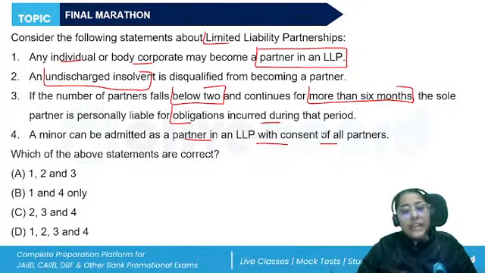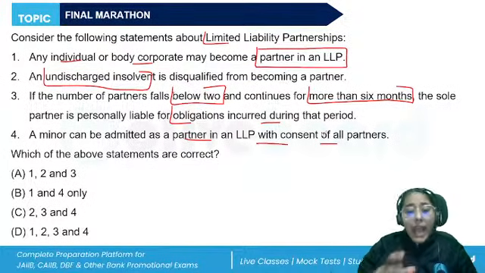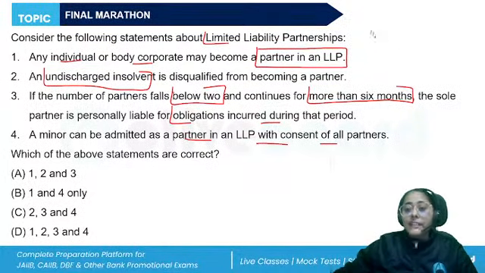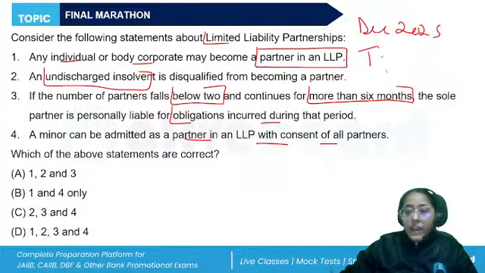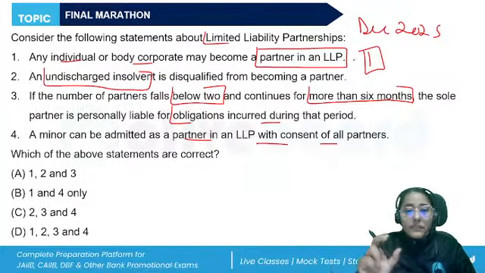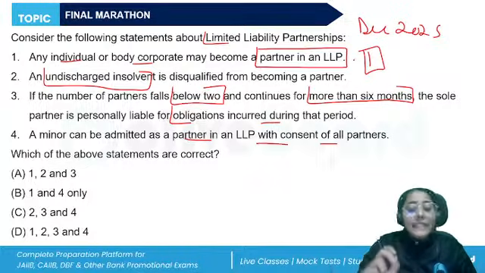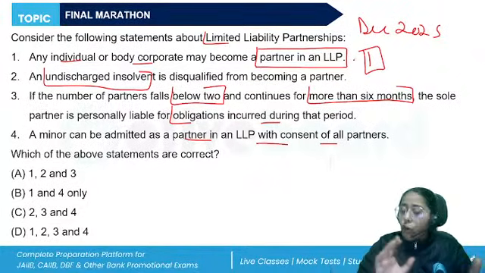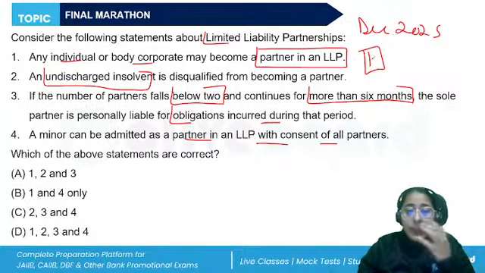Every LLP must have at least two partners, and if at any point this is reduced below two and continues for more than 6 months, so let's say in December 2025 only one partner remains and continues for more than 6 months, then beyond the 6 month period this one person will become completely liable for all of the obligations of the LLP. So this is the point regarding the partners.